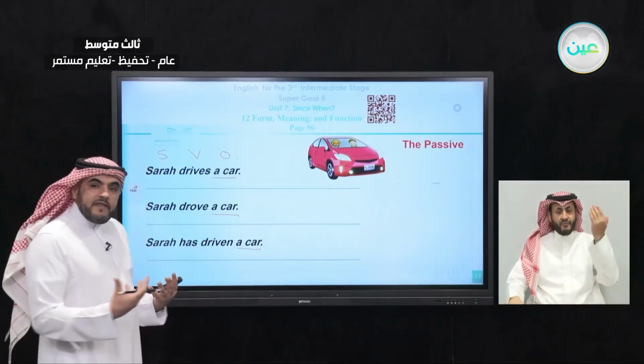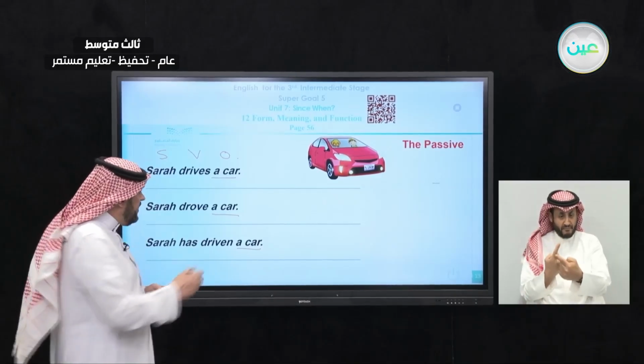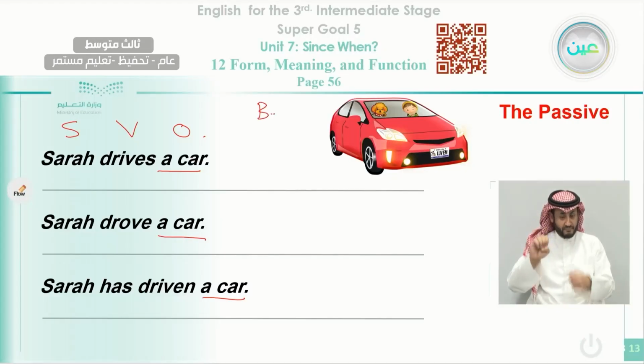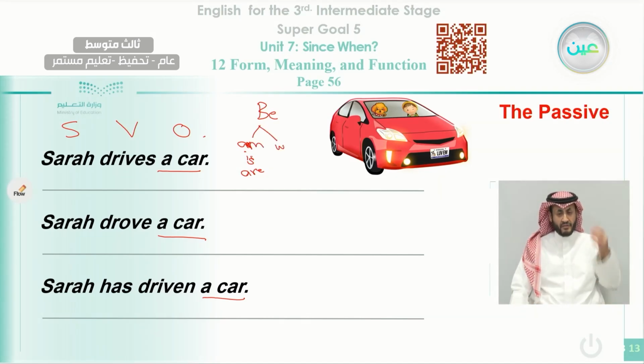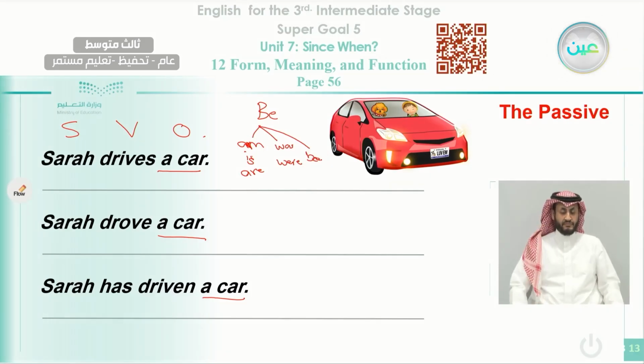Okay, to make the passive form, you need two things. You need first to use the verb be, as you know here. This is the verb be. And also you need to decide which tense you are going to use. If you use it in the present, you have to use either am, is, or are. In the past, you can use was, or you can use were. If it is in the past participle, you have used the past participle of the verb be, which is been.